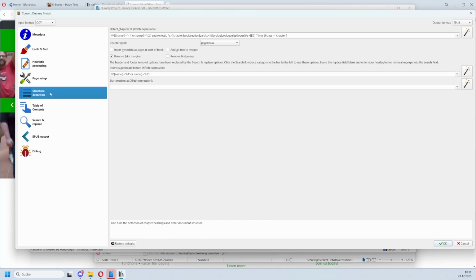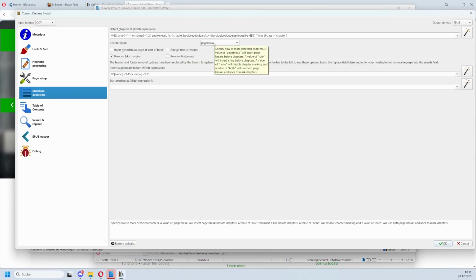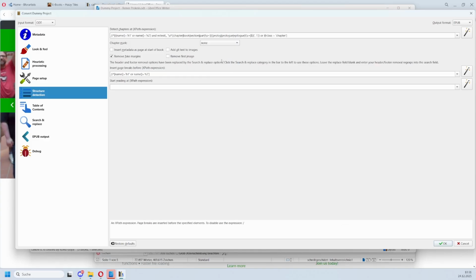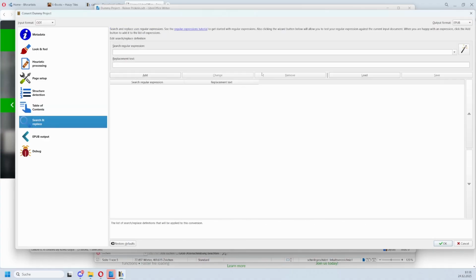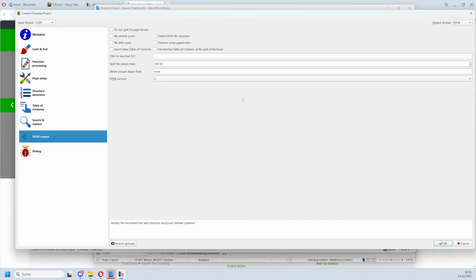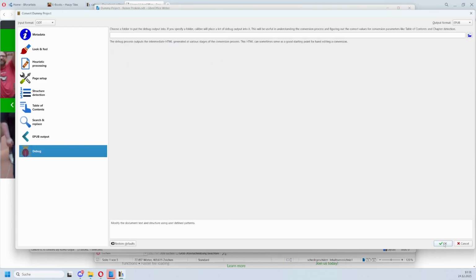This one is important here, structure detection. This is one of the mistakes that I did. With page break, every new chapter starts at a new page in the ebook. We don't want that. Set it to none. Then we have table of content. We import, so don't change anything here. All good. Also all good. EPUB output, not yet. All good, and debug. And that was it already for this step here.